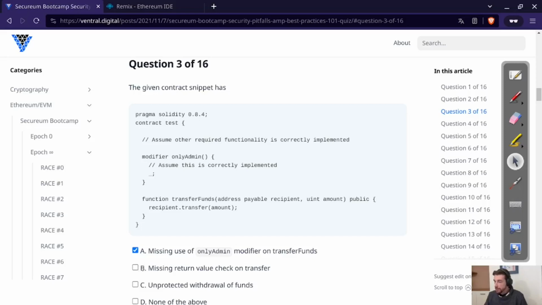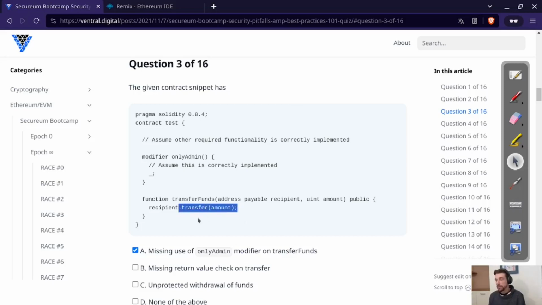B, the given contract snippet has missing return value check on transfer. You can see here that transfer is used to send the amount to the recipient. And the thing with transfer, like transfer is one of the ways on how to send ether from one address to another basically. And transfer does not return any return values. Transfer instead, it attempts to send the amount to that address, and if it succeeds, the function just continues on normally, and if it fails, instead it will revert here.